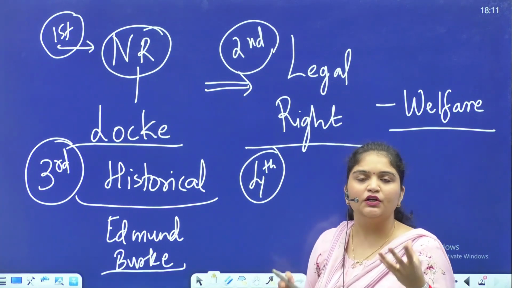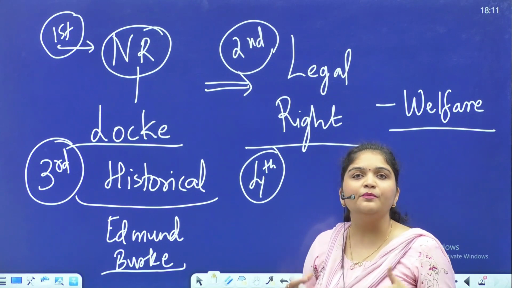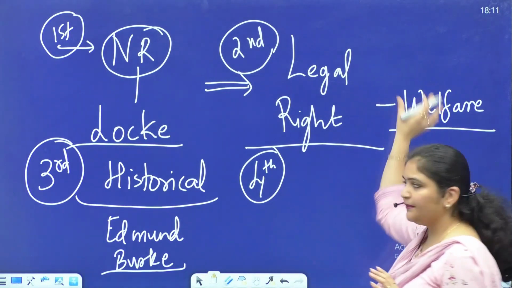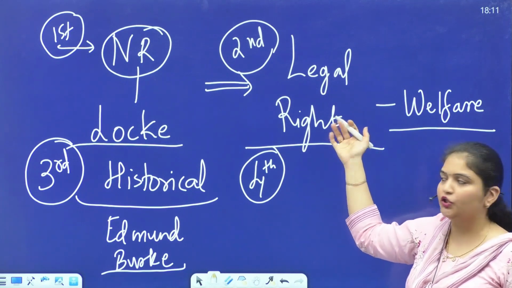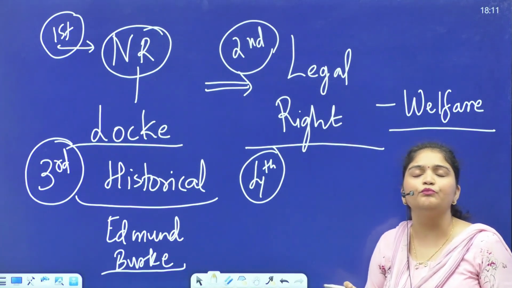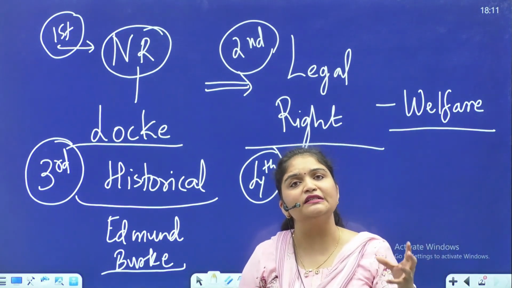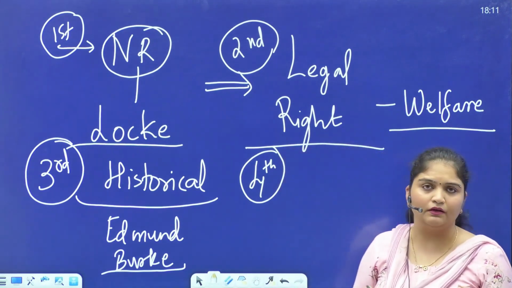Neo-utilitarian ideas talk about what? They talk about preference and satisfaction, okay? So even the concept of welfare has undergone a lot of change. It is no more simply the greatest happiness of the greatest number. Neo-utilitarianism has also come into being, okay?